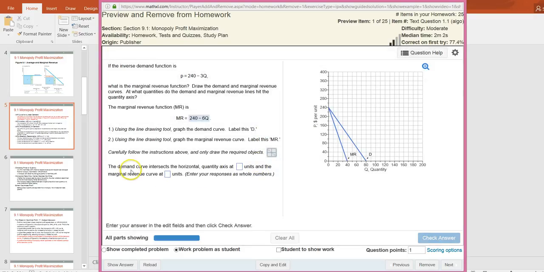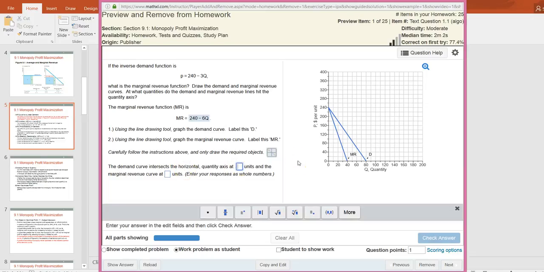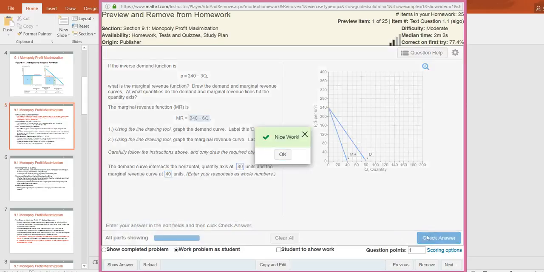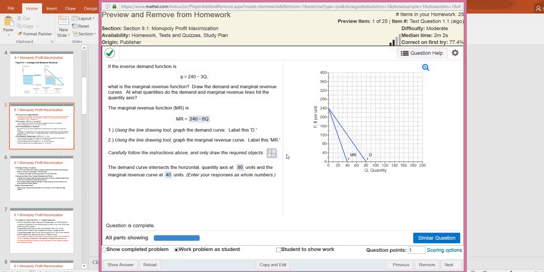So the final part, the demand curve intersects the horizontal quantity axis at, we already did the calculation, that should be 80, right? The demand curve. And now the marginal revenue curve is 40. So now let's check our answer again. Nice work. Alright, so that's it for this question.